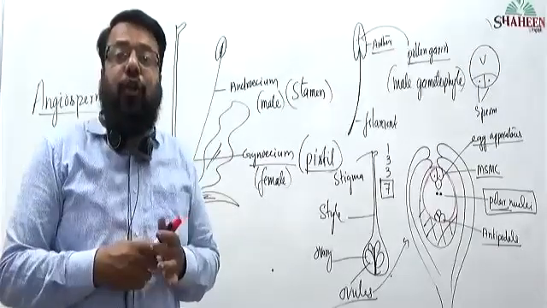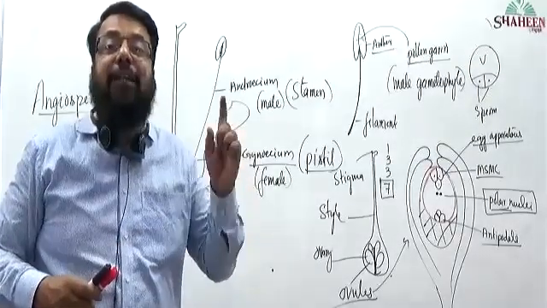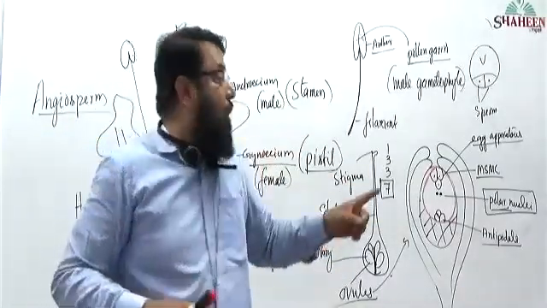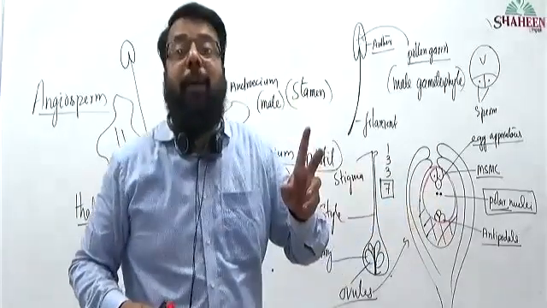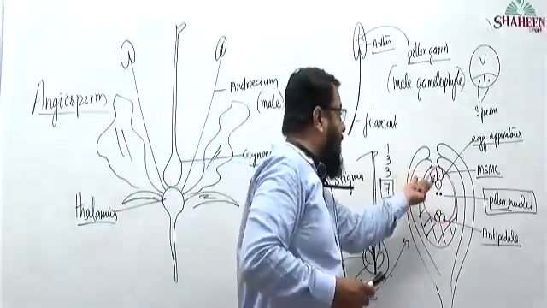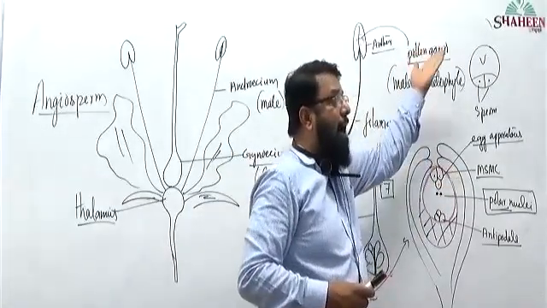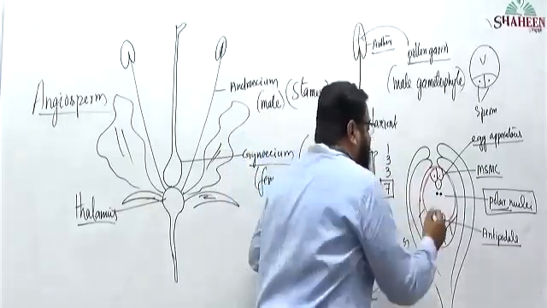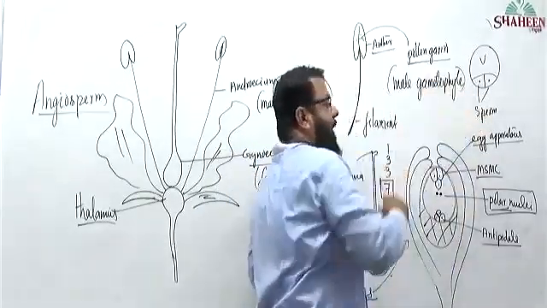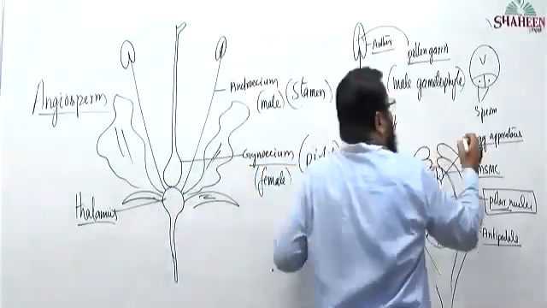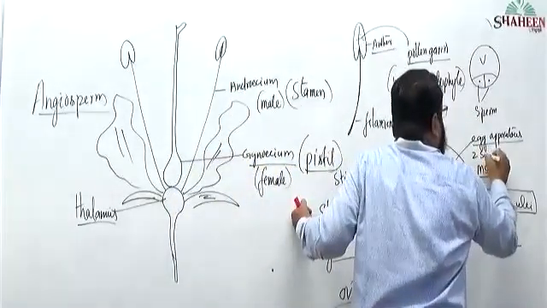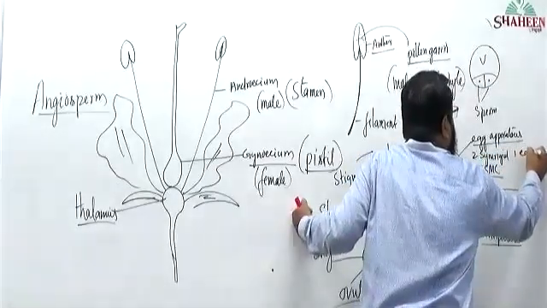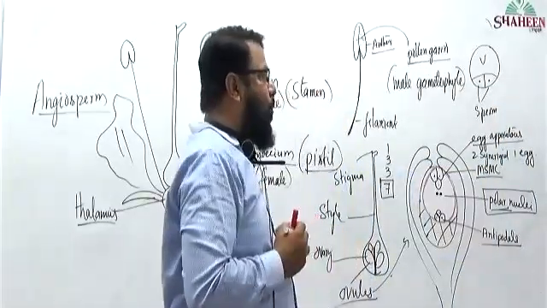Angiosperm. In angiosperm, embryo sac is how many celled? That is 7 celled. Which are those 7 cells? One larger cell with 2 nuclei, 3 cells that are egg apparatus, and 3 cells that are antipodals. What is the division in the egg apparatus? Egg apparatus will have 2 synergids and 1 egg cell.